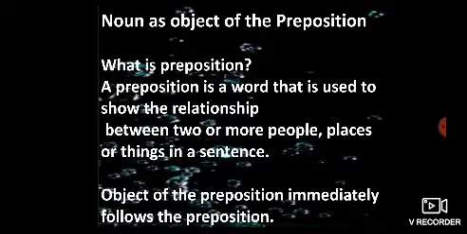Now the last topic is noun as object of the preposition. So first of all, you should know what a preposition is. A preposition is a word that is used to show the relationship between two or more people, places or things in a sentence. Now, the topic is noun as object of the preposition. So, how will you find the object of the preposition? The object of the preposition immediately follows the preposition.